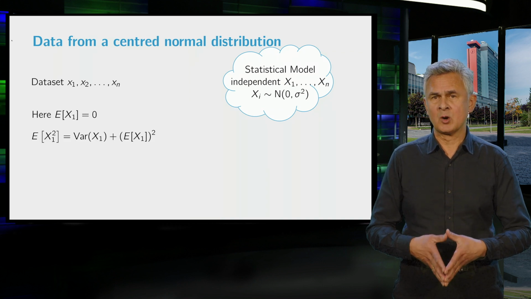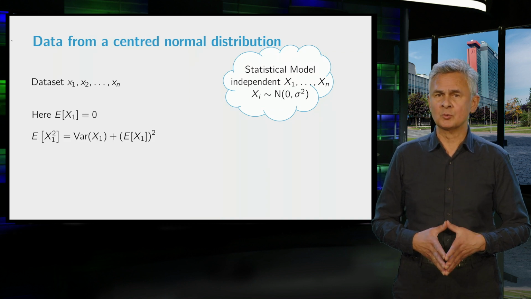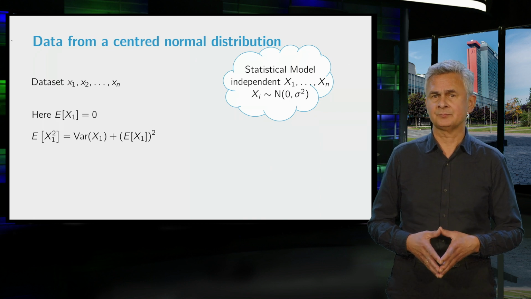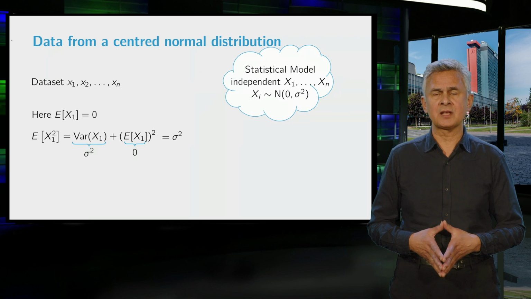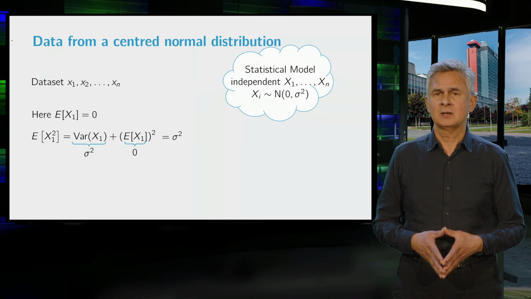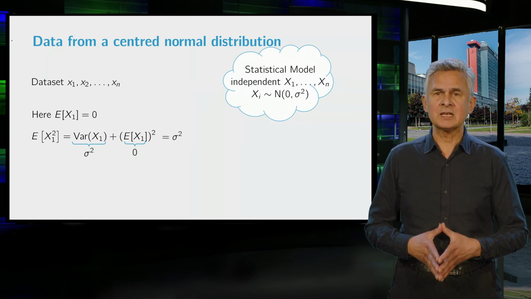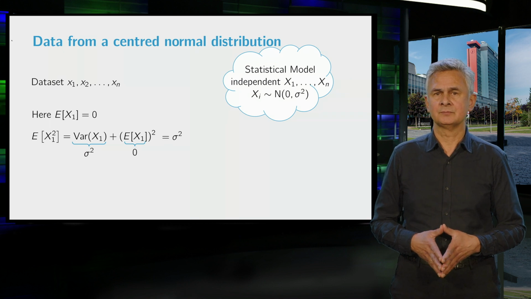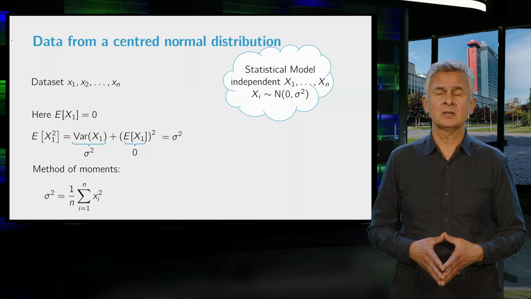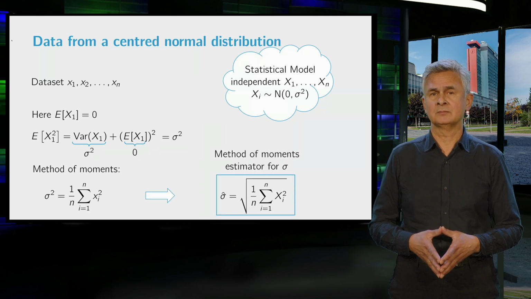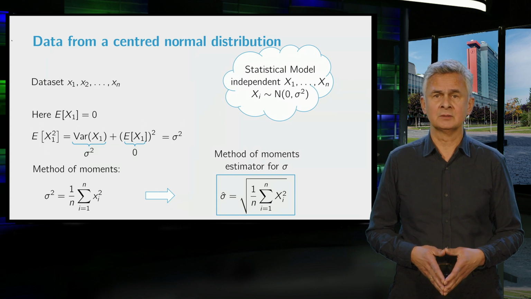Now for the second moment, we again use the rule for the variance. When we substitute the values for the variance and the expectation, we find that the second moment is equal to sigma squared. We set this equal to the second sample moment and solve for sigma. And this gives us the method of moment estimator for sigma.